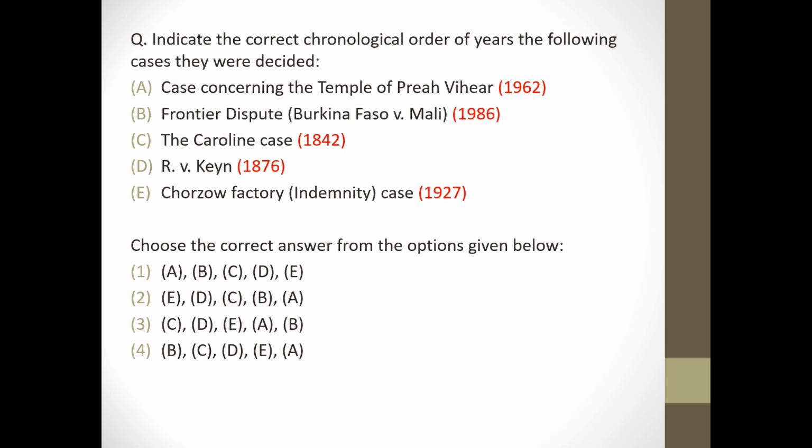Next question, indicate the correct chronology order of years the following case they were decided. Case concerning Temple 1962, Frontier Dispute 1986, the Caroline case 1842, R vs Keyn 1876, Chorzow Factory Indemnity case 1927. So answer will be option 3.